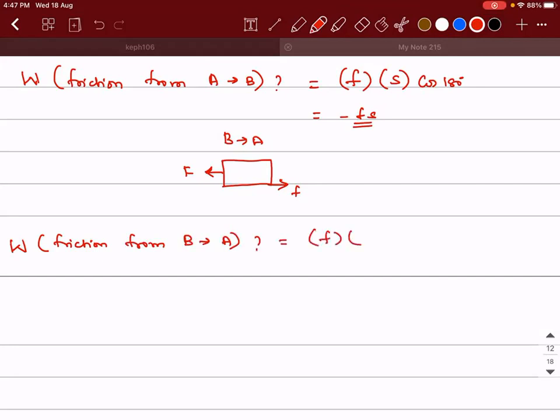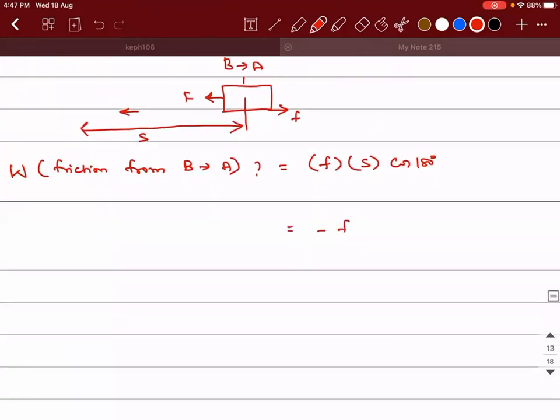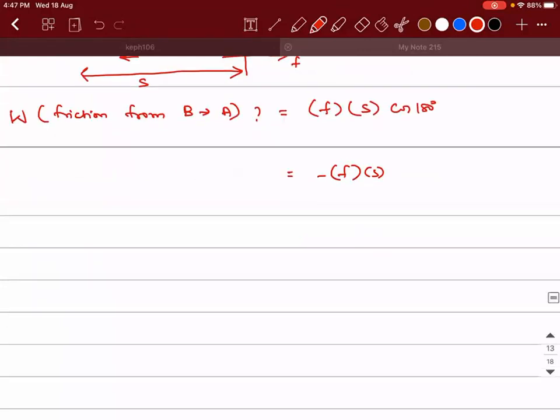It will be f into S into cos of the same 180 again, because this time the displacement is in this direction and friction is in the rightward direction. So there's going to be minus f into S. So what is the work done by the friction in a round trip?